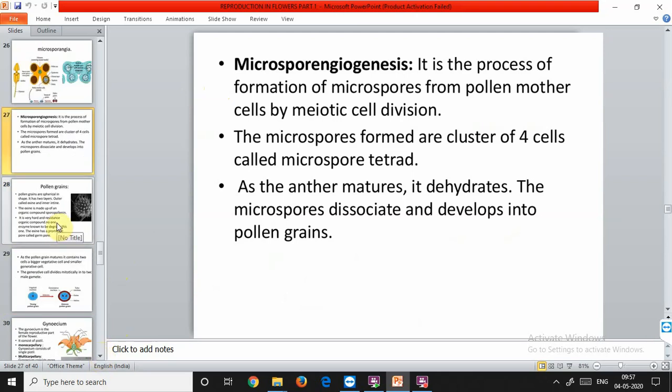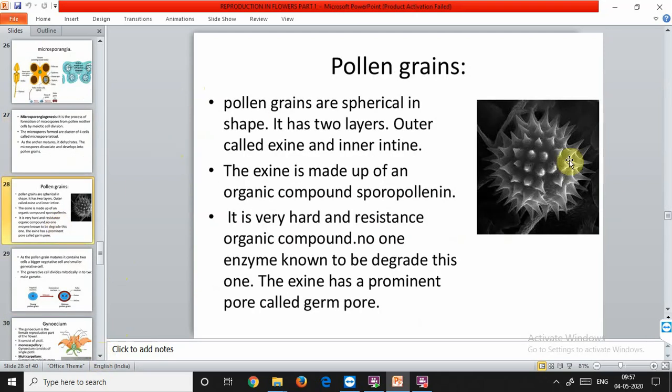So these microspores are the pollen grains. You can see in the diagram the shape of a pollen grain, it is spiny. There are many different shapes, that is the sculpturing. It is called the sculpturing of a pollen grain. Sculpturing means the outer wall, the exine, is very hard, and it is usually for protecting it from different organisms, other animals or other plants.